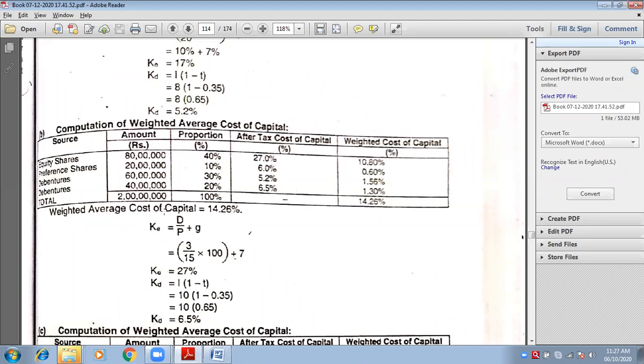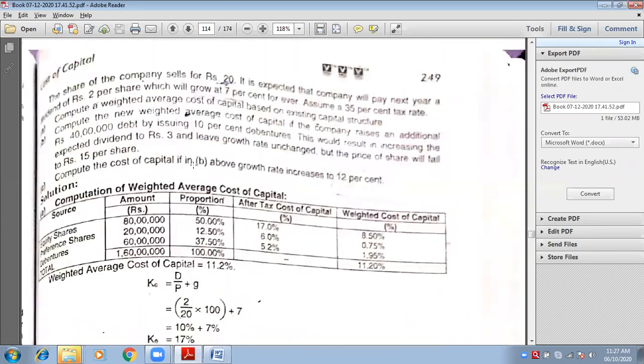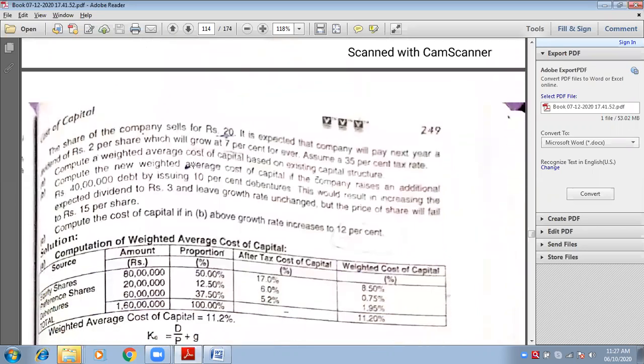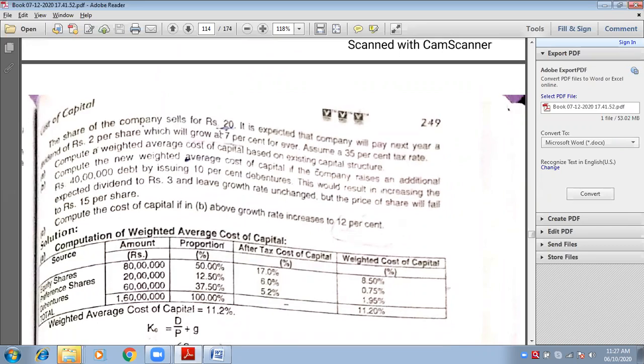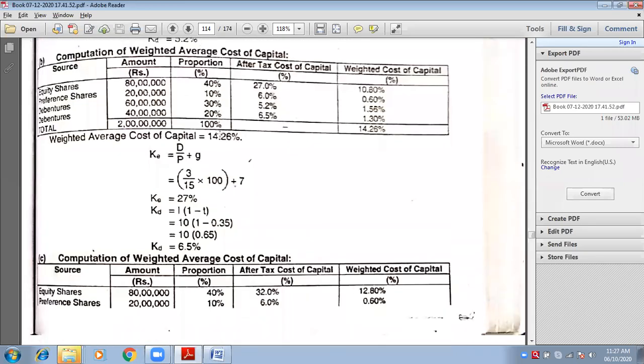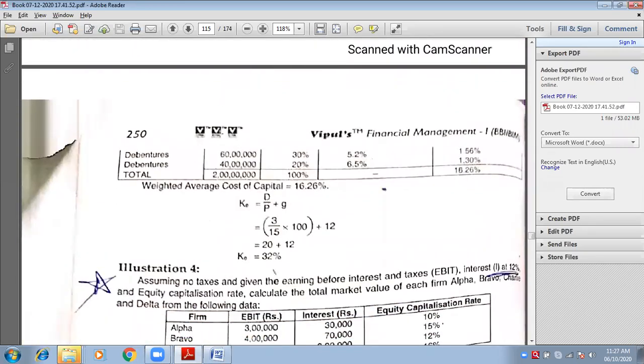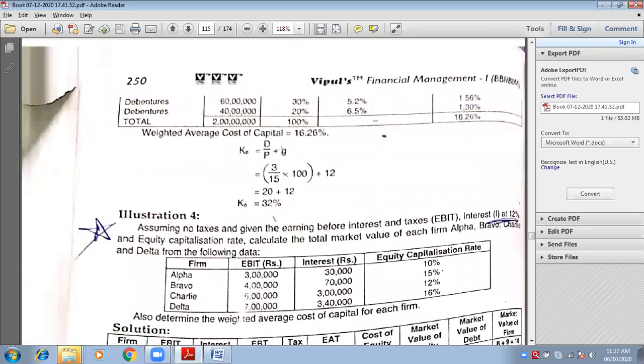Now, what was DPS in case number B? Students make a mistake. They take growth rate 2 and market price 20. No, that was case number 1. But in case number 3, they are asking to keep everything same as case number 2, B, and only change the growth rate. So what will be my DPS? 3. Look at the screen, this is case number C. Yes, 3 upon market price per share 15, into 100 plus G.